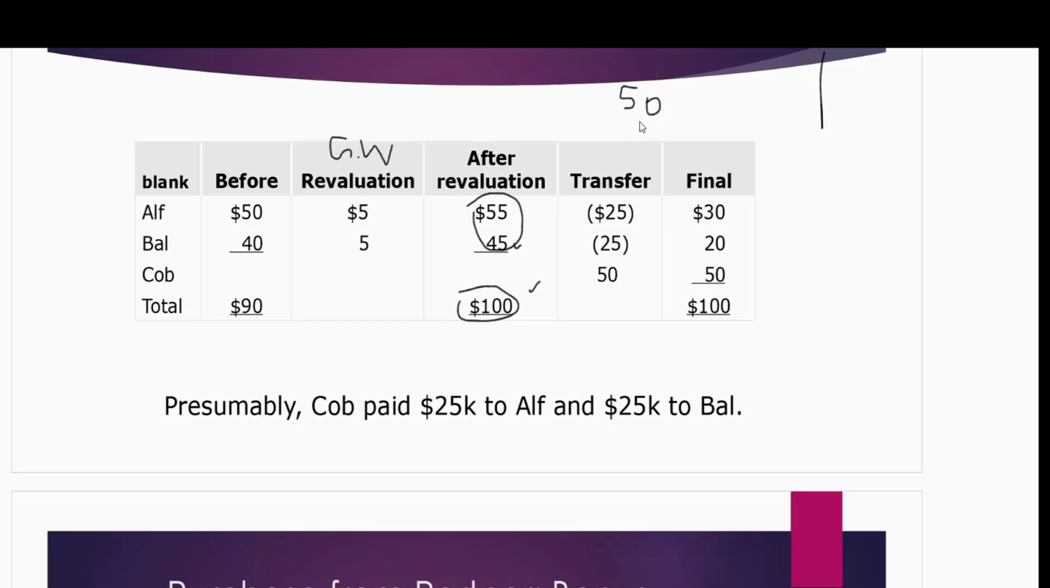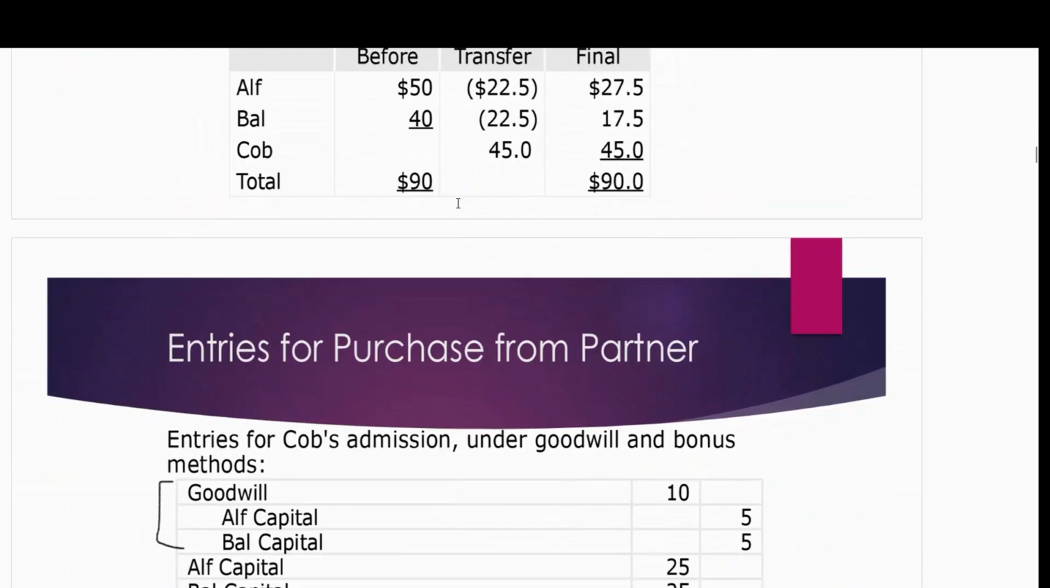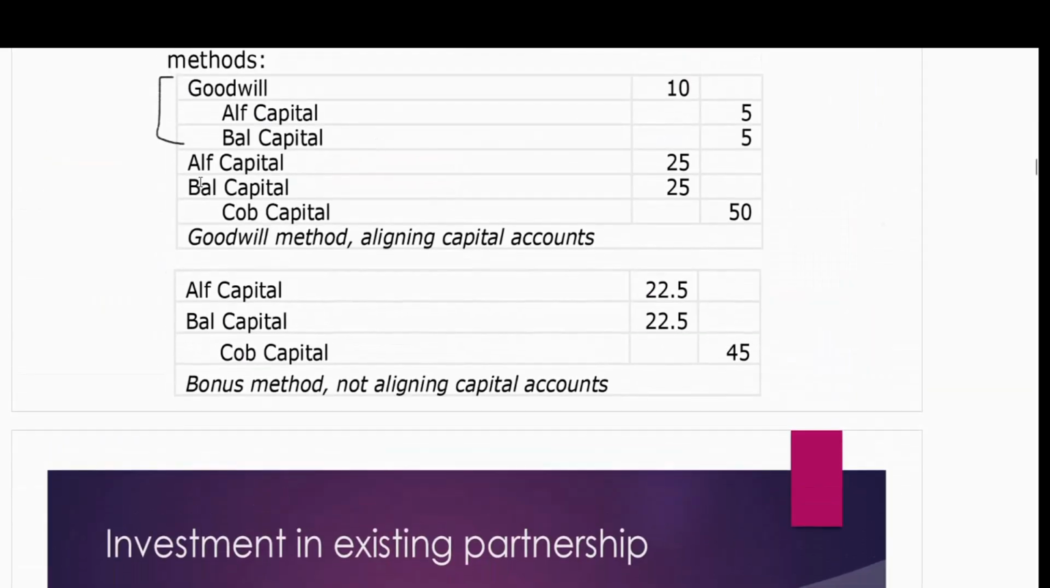If he wants this capital, Alf and Bal's capital will decrease because he gave money to them personally. Equally, their capitals will decrease because both of them took equal money. So I will decrease the capital balances of Alf and Bal with 25 and 25, and I will give this capital to Co. Let me show you the journal entry. Alf and Bal capital is getting debit because they are giving 25 capital to Co, and Co capital is increasing with 50.